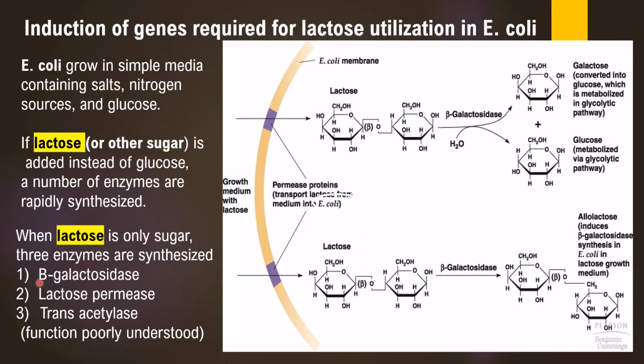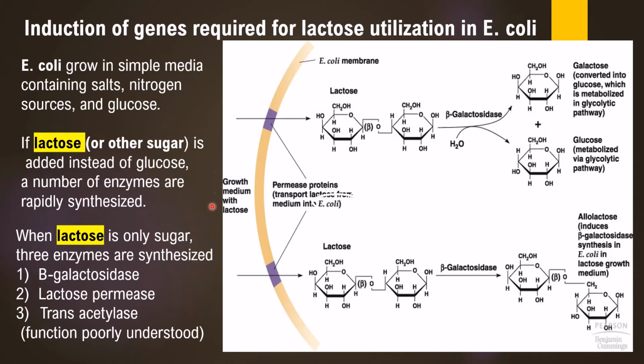First is beta-galactosidase, second is lac permease or lactose permease, and the third is transacetylase. The function of this transacetylase enzyme in metabolism of lactose is not completely understood. So here we can understand the lac operon enzyme activity with the help of this particular image.